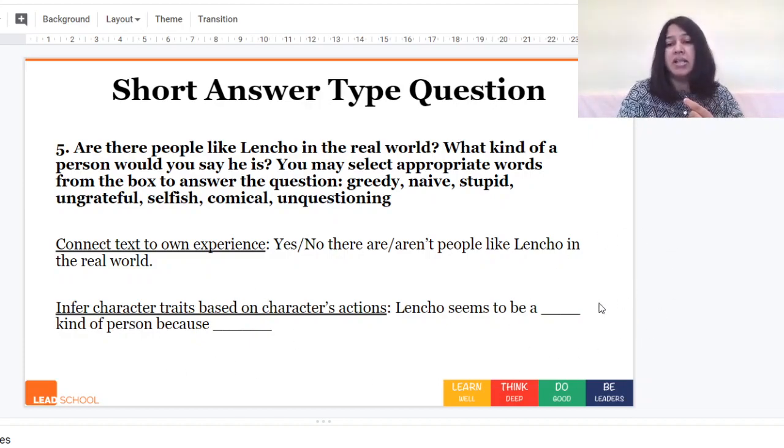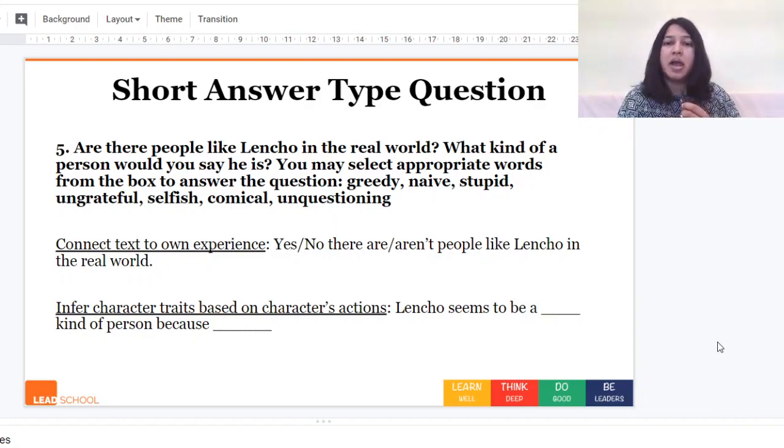Here you can write anything, but if this is not strong enough to support it, then you will not get marks, because you have not been able to logically support your choice of what you think Lencho is like. So I hope this is clear about how we need to have really strong evidence and reasoning when we are inferring something or sharing our opinion.